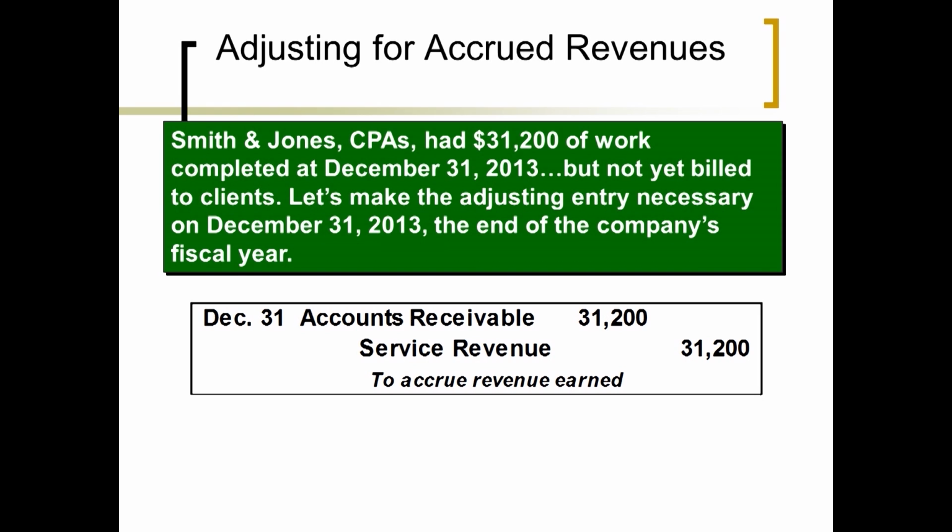This category also might be used for interest that we've earned at year end. We're not going to get paid the cash yet, but maybe we have an investment and we've earned some interest. We have to show the interest revenue that's earned, and then we would say interest receivable. It doesn't change the cash flow, but we have to show the asset and the revenue on the books, or we're not properly reflecting reality to the readers of our financial statements. Does that make sense? Okay. See, we got through those last ones a lot quicker, didn't we?